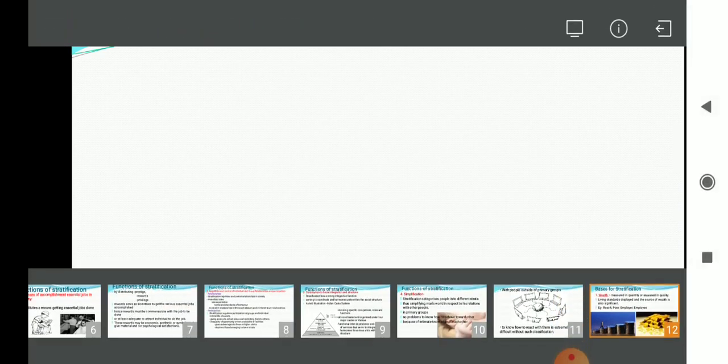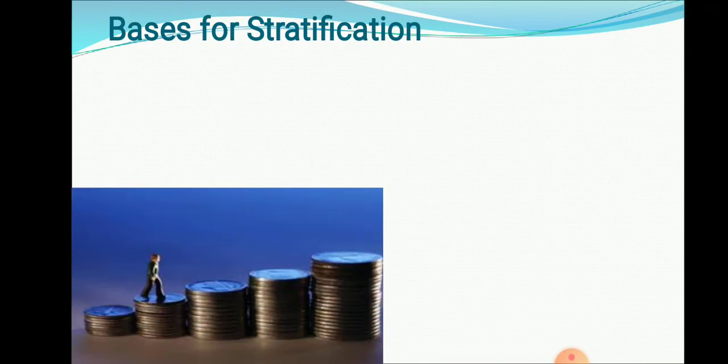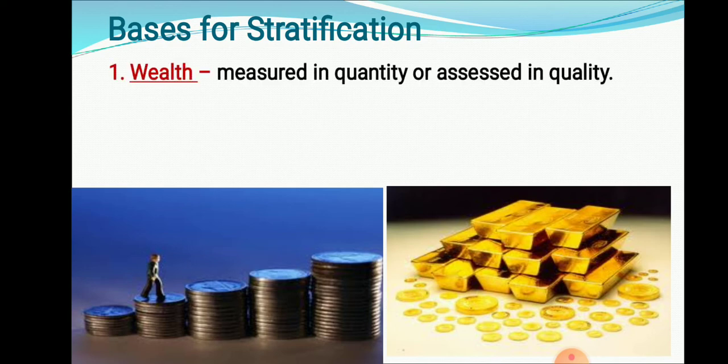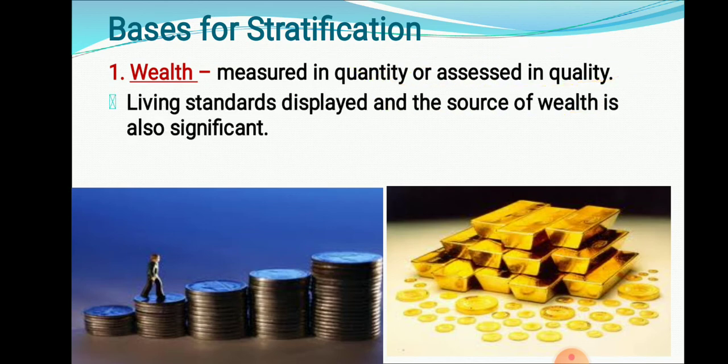Now the basis for stratification. Basis for stratification means the base or the reason because of which stratifications are done in a society. So the first one is wealth. It is measured in quantity or assessed in quality. Okay. Living standard displays and source of wealth also play a significant role in dividing the stratification. So wealth is the most important part.